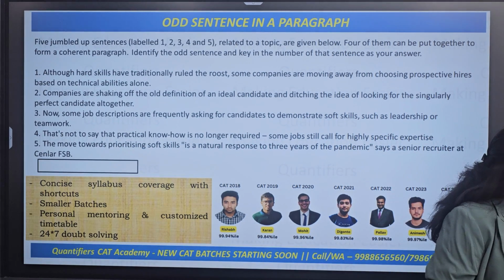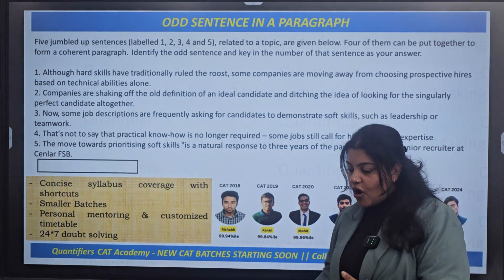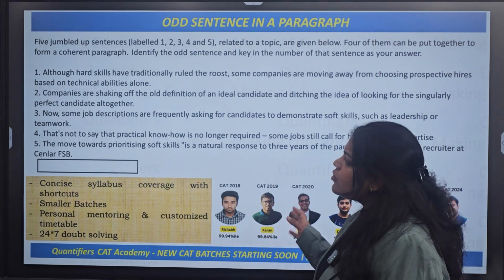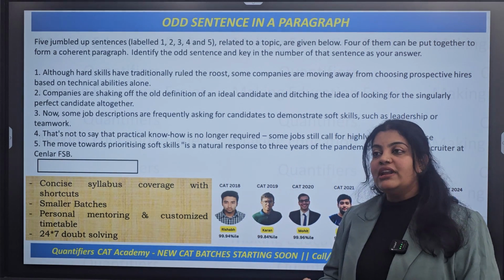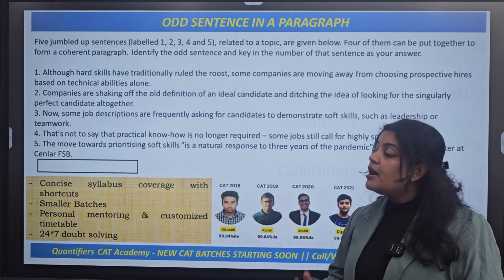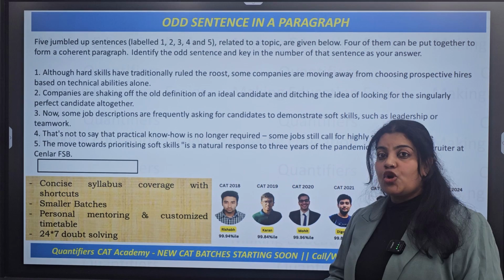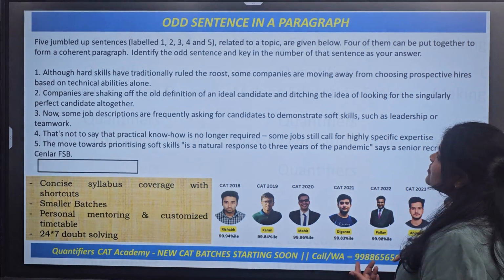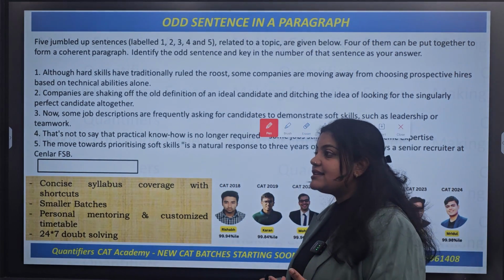Now again, related to the paragraph jumble, I call this particular topic a close cousin of the paragraph jumble. It is almost similar to the paragraph jumbles, but the only difference is that you don't have to come up with a coherent sequence here, but you have to pick that particular option which is an odd one out, right? Now the name itself is self-suggestive, so odd sentence in a paragraph.